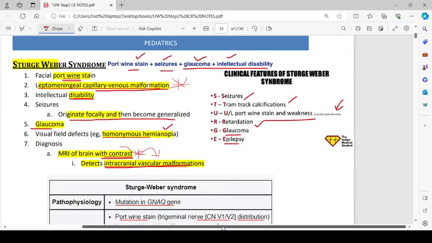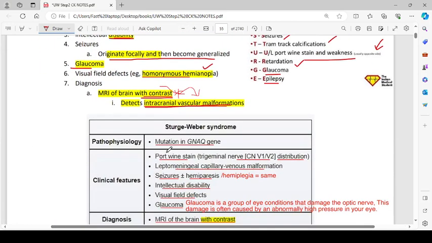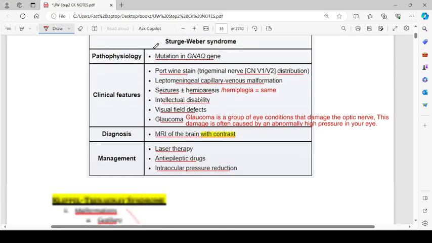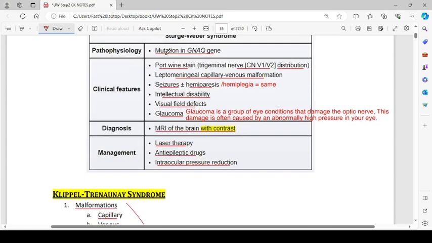Then there is a table before that. I think, yeah. Diagnoses: MRI brain detects the intracranial vascular malformation. So this table about Sturge-Weber syndrome is telling us about the pathophysiology, that there is a mutation in the GNAQ gene. The clinical features include port-wine stain in the trigeminal nerve V1 and V2 distribution, leptomeningeal capillary venous malformation, seizures with or without hemiparesis or hemiplegia.